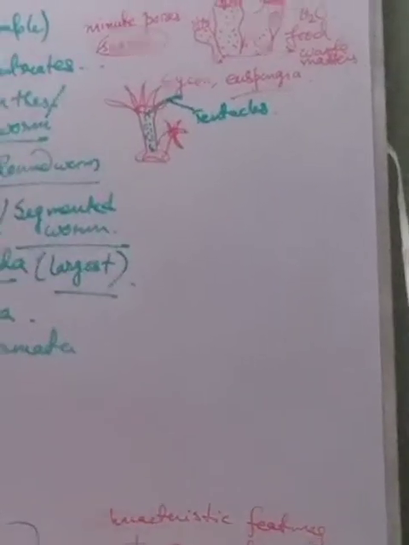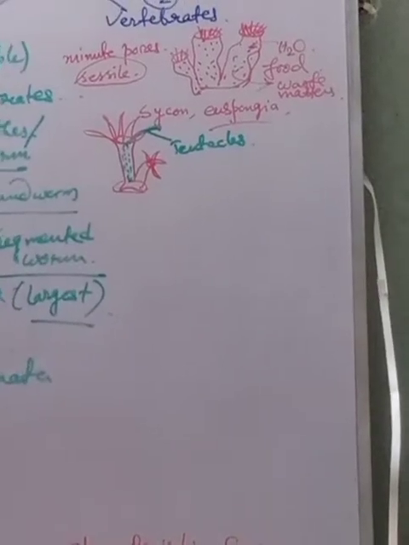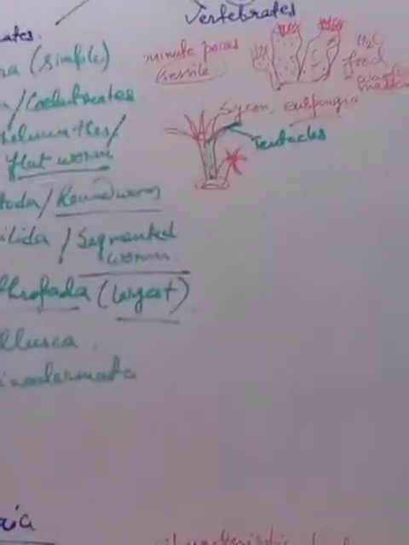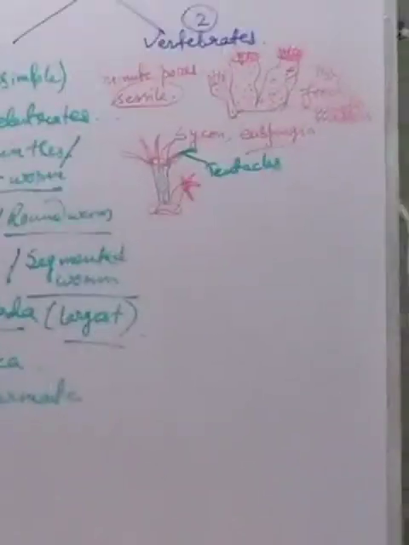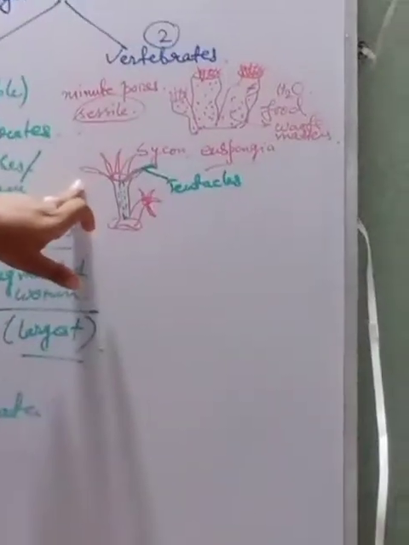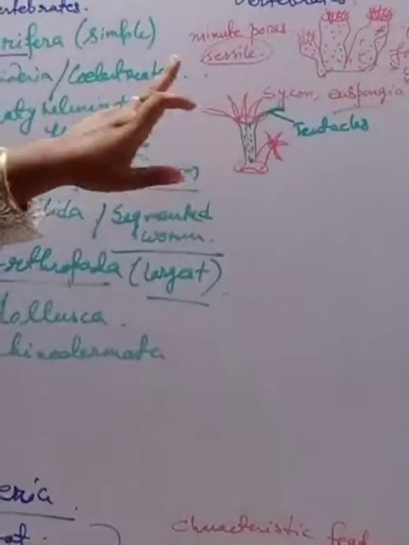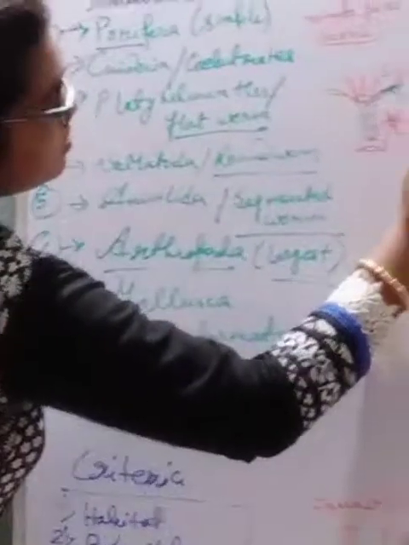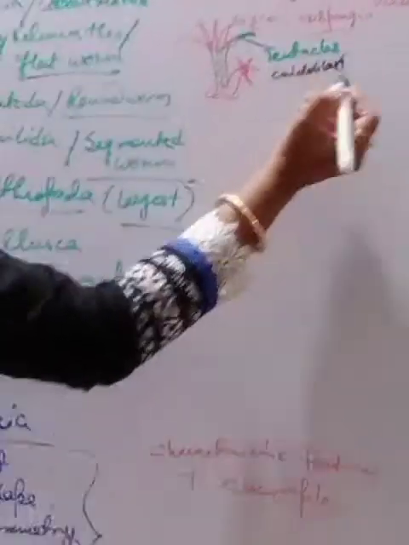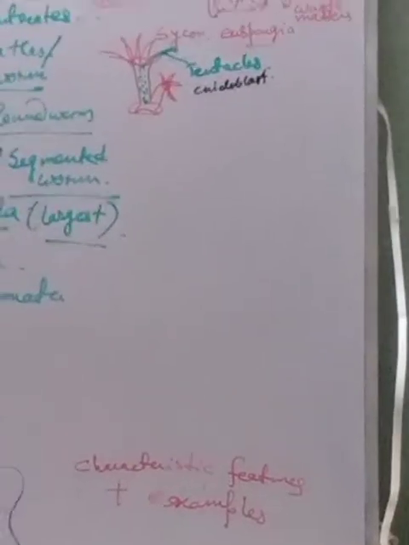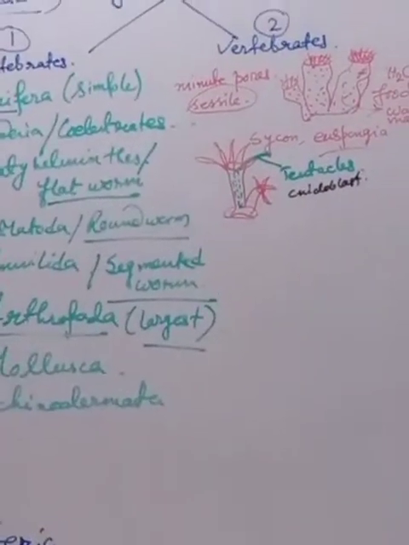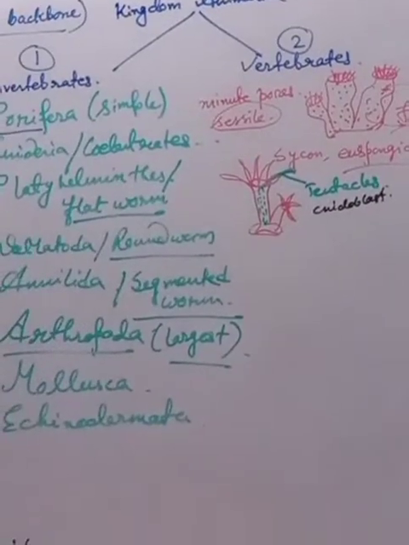Now, what is the use of these tentacles? They are mainly present around the mouth. They have one opening at the top, that is called the mouth. That mouth is surrounded by a large number of finger-like projections called tentacles. With these tentacles, they capture the food, and at the same time the tentacles give them protection from enemies. These tentacles are made up of one type of cell called the cnidoblast, or cnidoblastic cells.